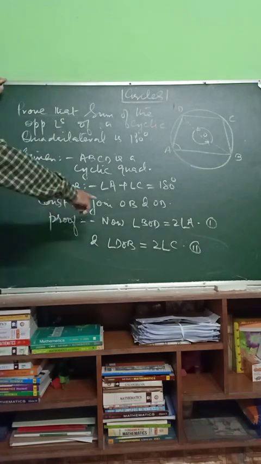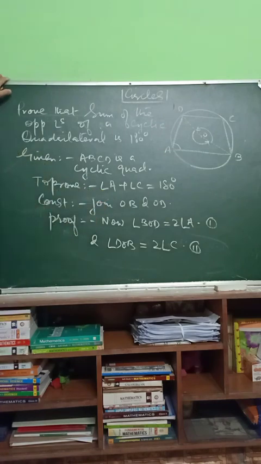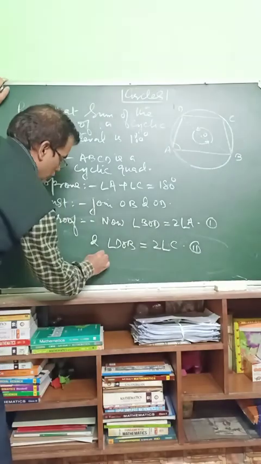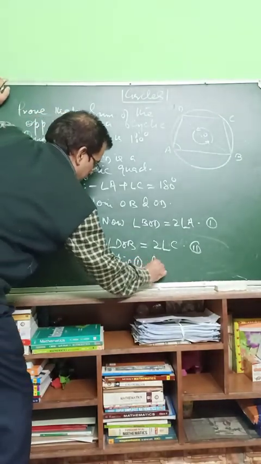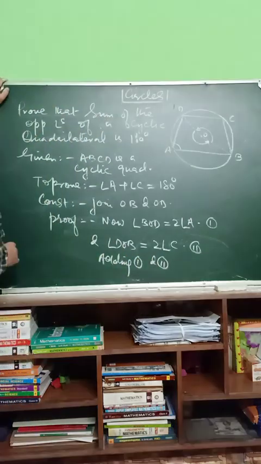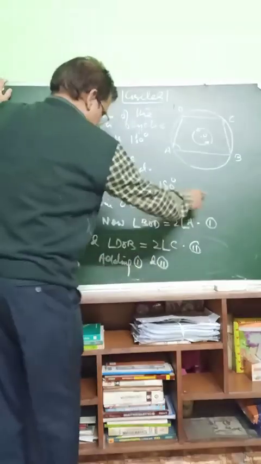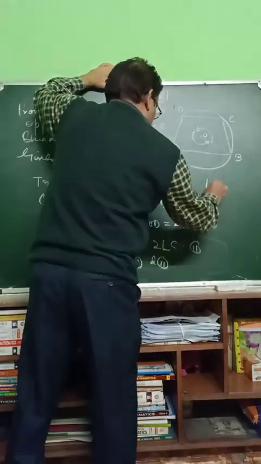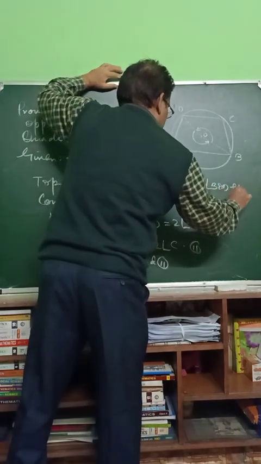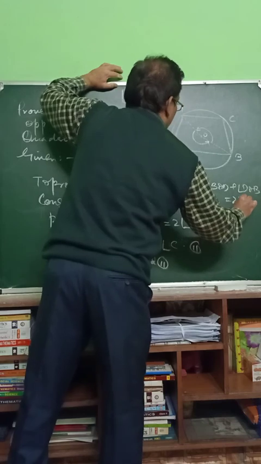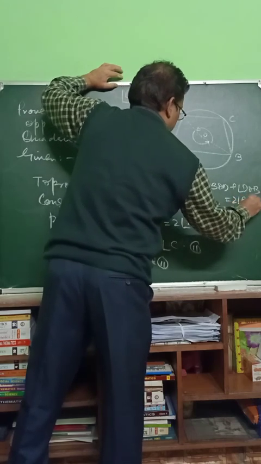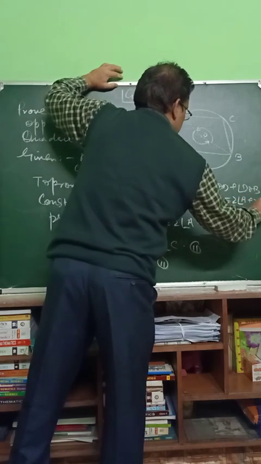Now adding 1 and 2, we get angle BOD plus angle DOB is equal to twice angle A plus twice angle C.